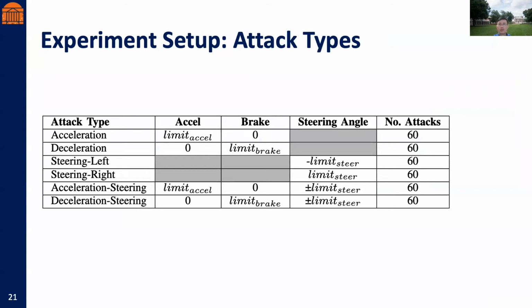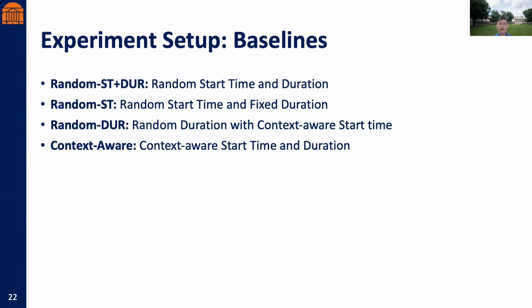As shown in the table, we designed 6 types of attacks, including acceleration, deceleration, steering left or right, or their combinations. We also designed 3 random baselines. For random SD, we randomly select the attack activation time while fixing the duration as 2.5 seconds, which is the average driver reaction time. For random DOR, we randomly select the duration of an attack with the start time informed by the context table.